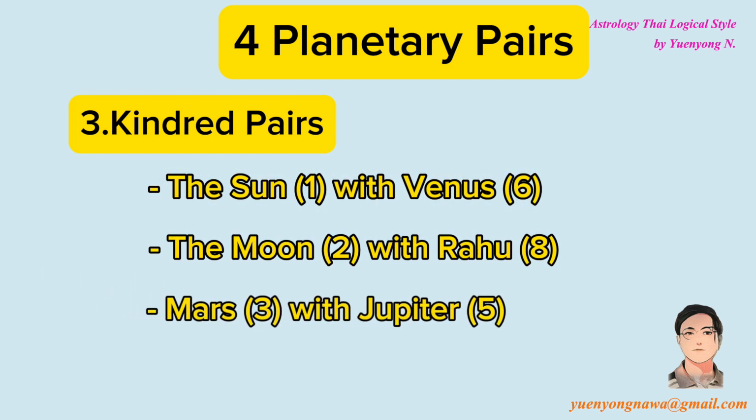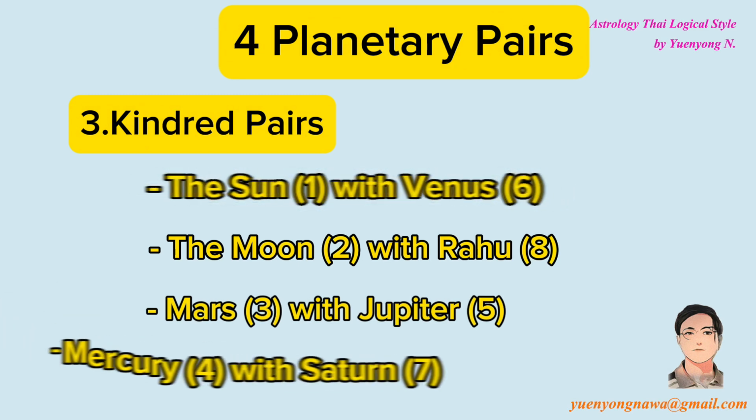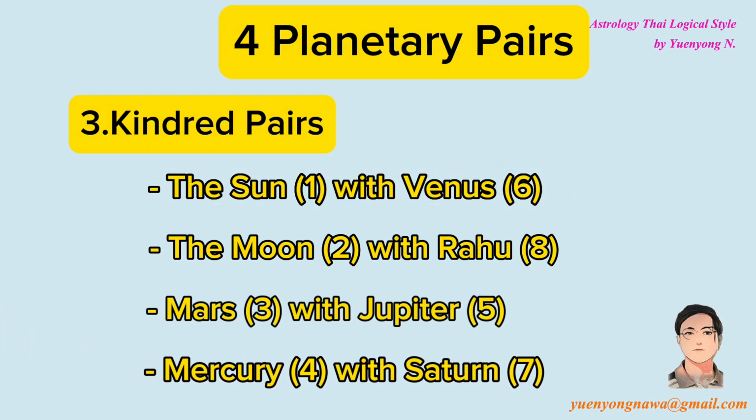Mars, 3, is the kindred pair with Jupiter, 5. Mercury, 4, is the kindred pair with Saturn, 7. They can be memorized in pairs. There are 4 pairs as follows: 1, 6, 28, 35, 47. When a kindred pair is conjoined or related to its own pair, they will support each other, in a similar way to a friendly pair.